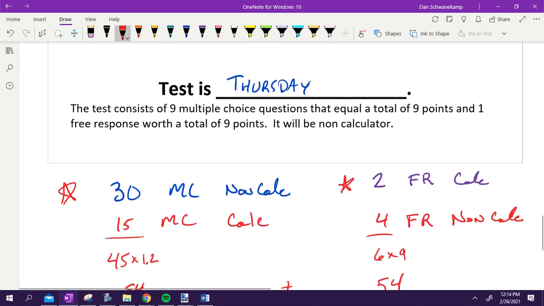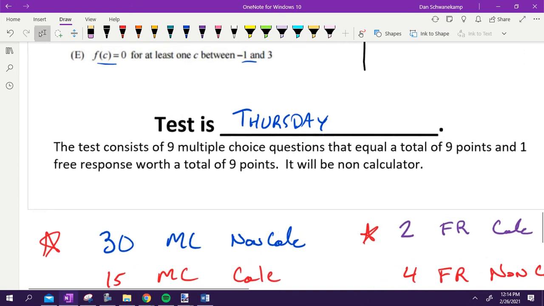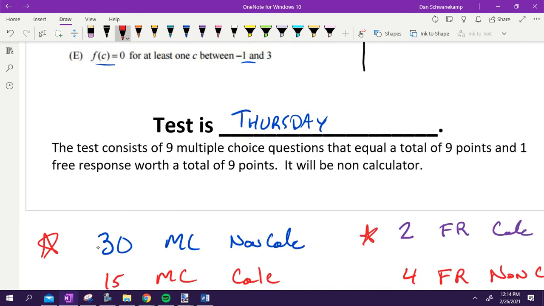So far, we've really just done multiple choice. What we did today will lead us into free response. We will practice that on Monday. Okay, but here's what our tests are going to look like in here. Each test is going to be 9 multiple choice questions and 9 free response questions, where the free response is a total of 9 points. We don't multiply with multiple choice, but it's a total of 18 points.